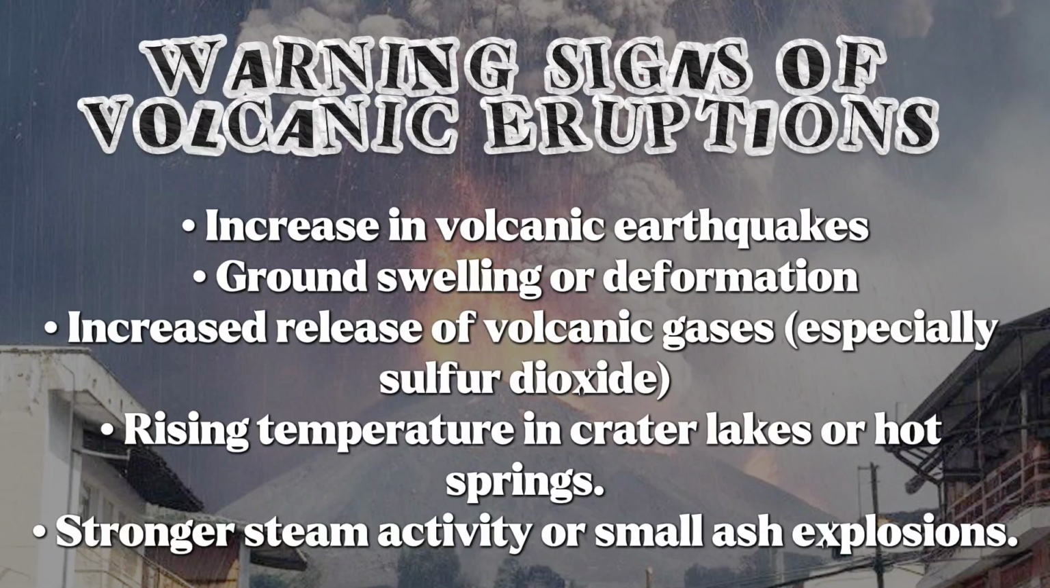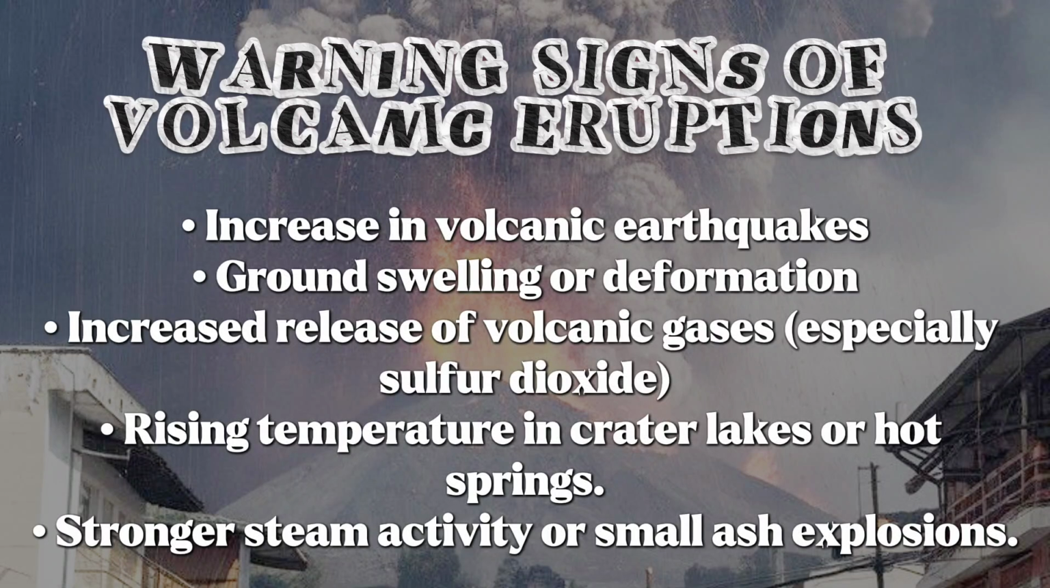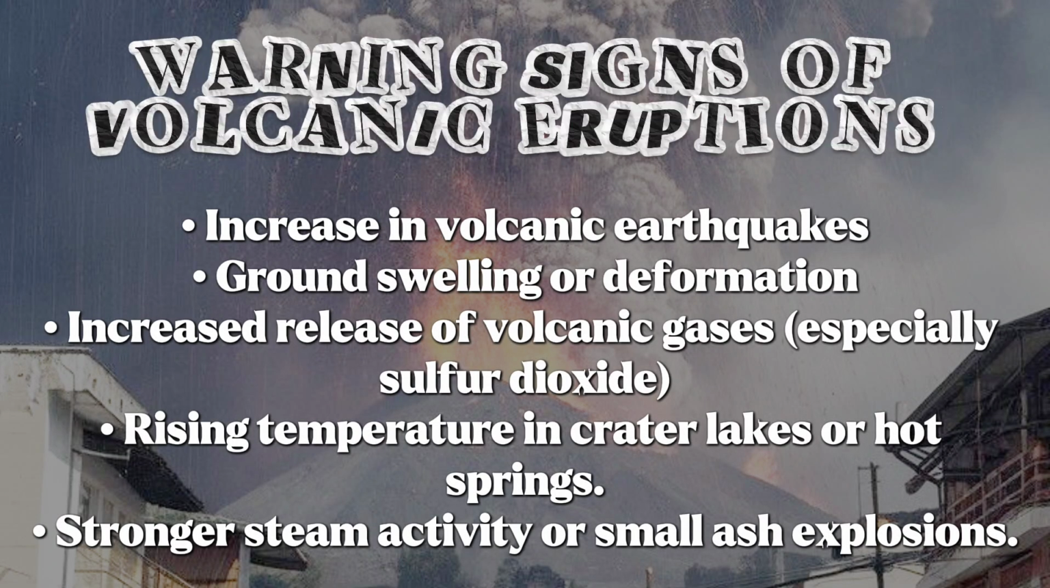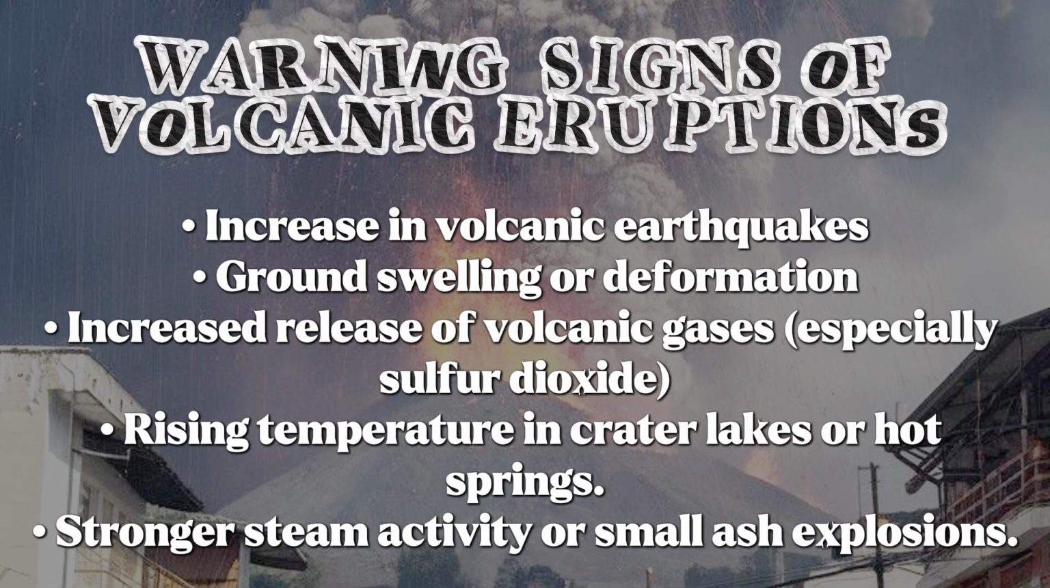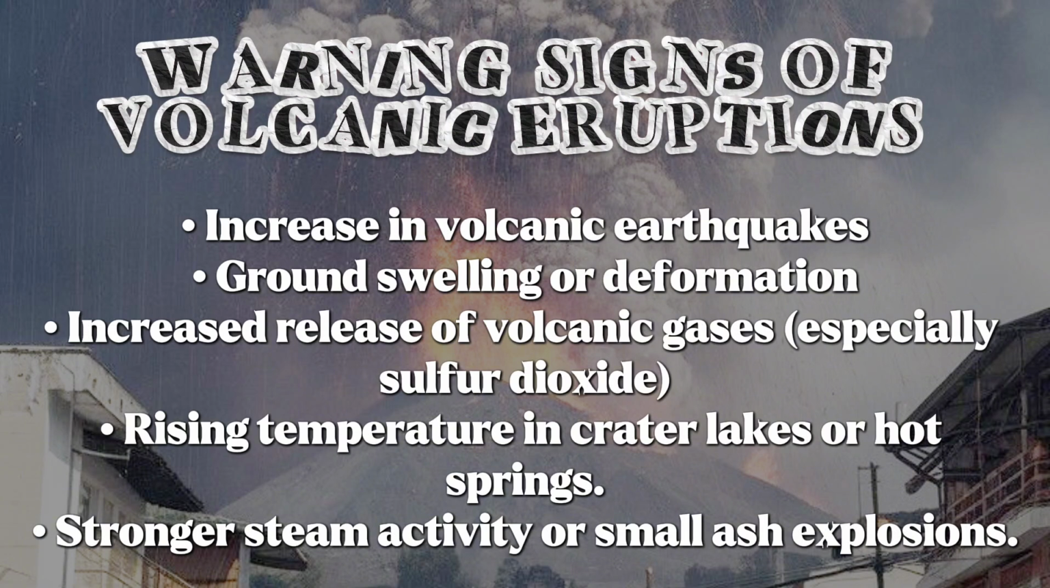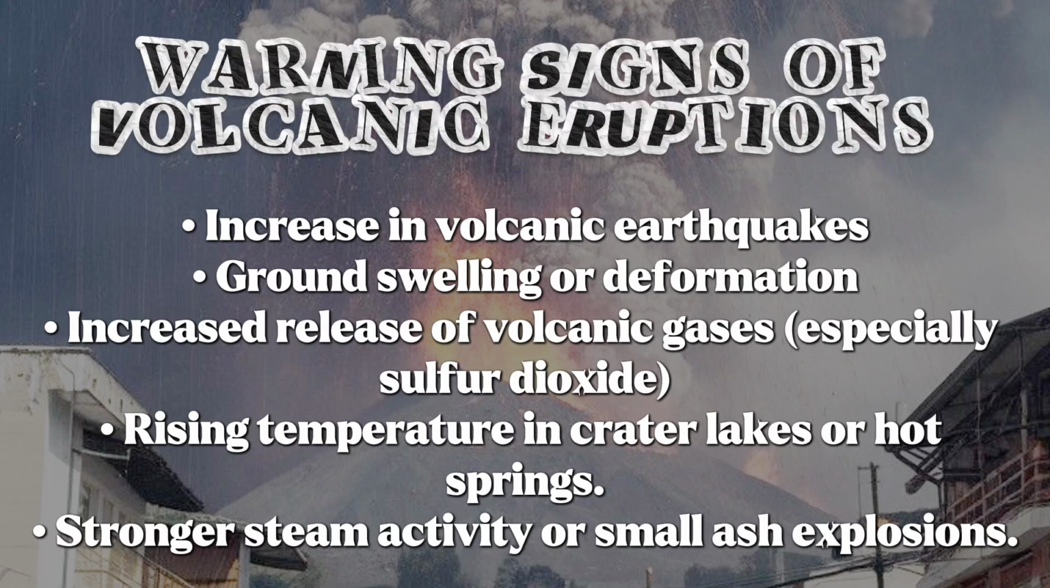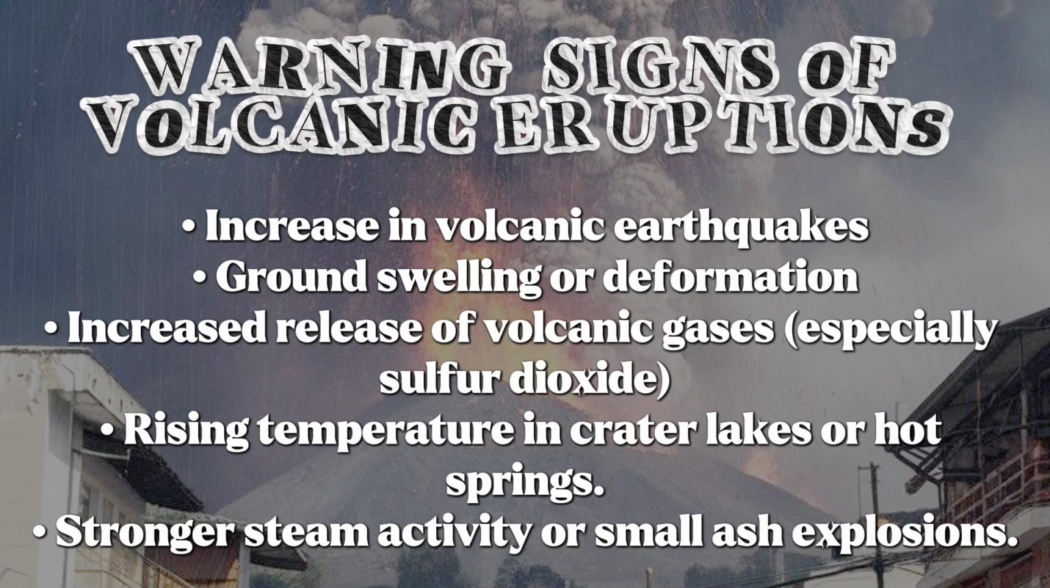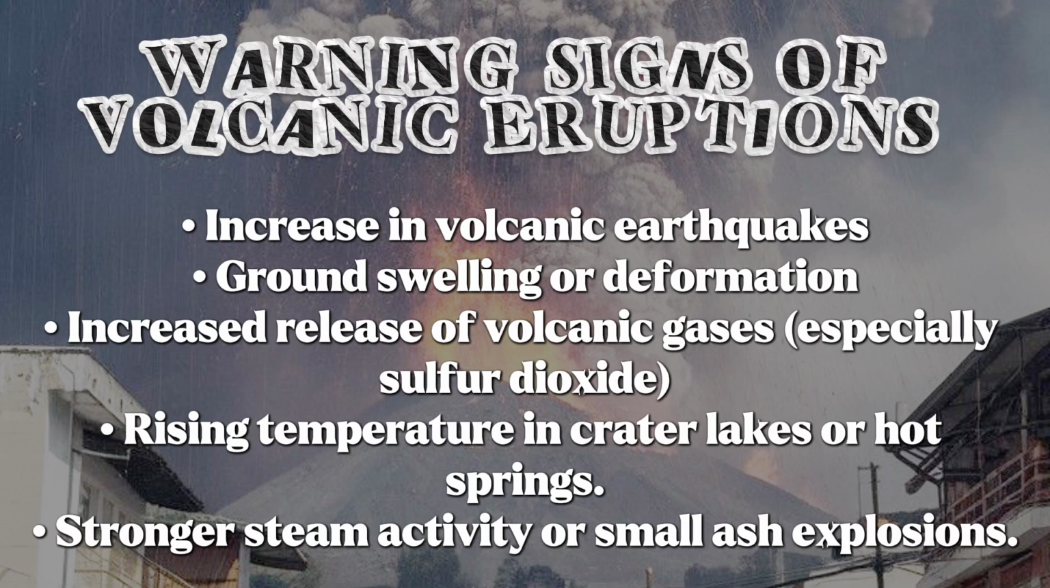Warning signs of volcanic eruptions. There are several warning signs that may indicate a possible volcanic eruption. One sign is an increase in volcanic earthquakes, which happen when magma moves beneath the volcano. Another sign is ground swelling or deformation, caused by pressure from rising magma.